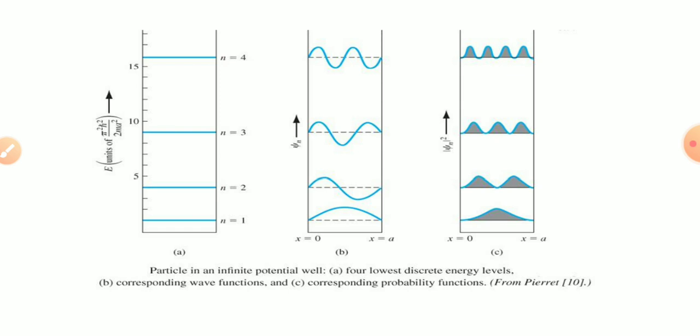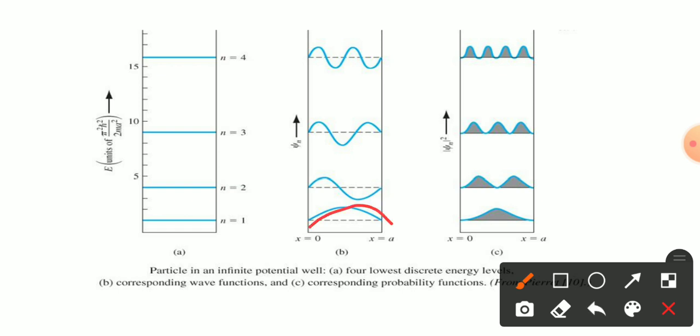Option B figure defines the corresponding wave function. If you consider the state n equal to 1, the wave function takes the form of this one, and if you consider n equal to 2, the wave function will look like this. For 3, it will be in the form of this one. If you put the value for the individual state in the equation, this kind of waveform can easily be obtained.